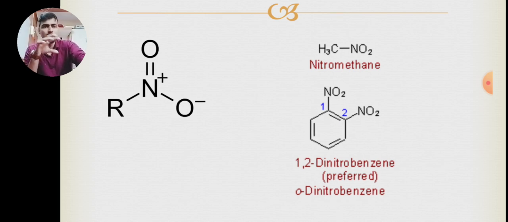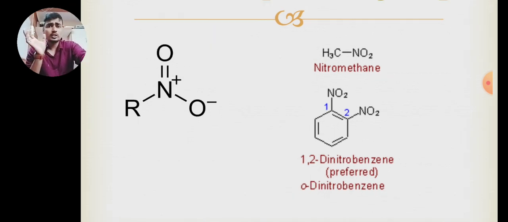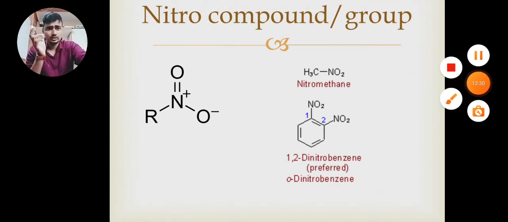So nitromethane. Now what is the name of this structure? It is a benzene ring. On the first and second positions nitro groups are attached. There are two nitro groups, that way it will be dinitro, and they are attached at the first and second positions. So it will be 1,2-dinitrobenzene, or its common name will be o-dinitrobenzene. O means ortho. They are attached at ortho positions. Okay, I already explained what ortho, meta, para are in this channel.